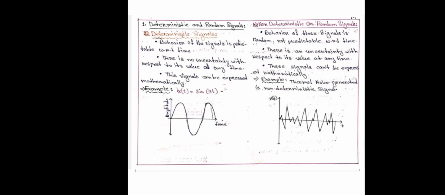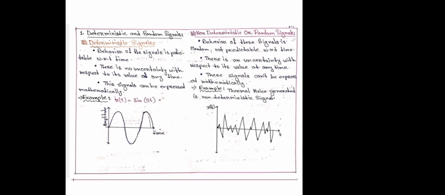It has uncertainty with respect to time. The signal is not continuous. So we can call it a non-deterministic signal.